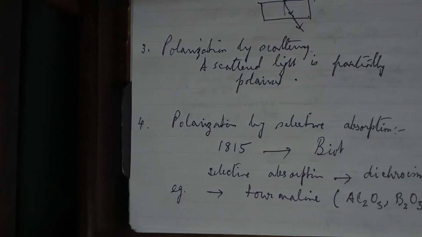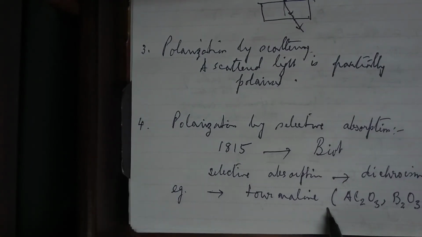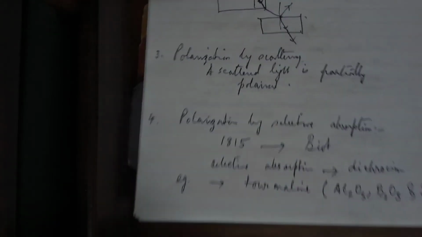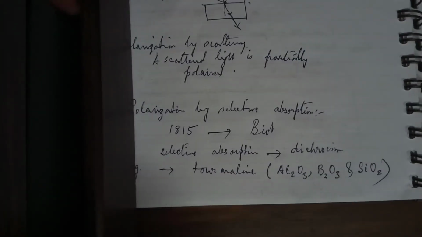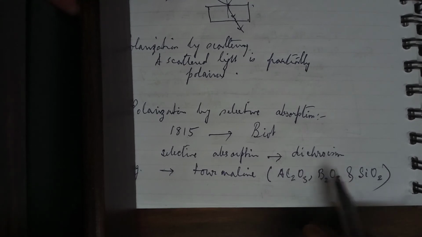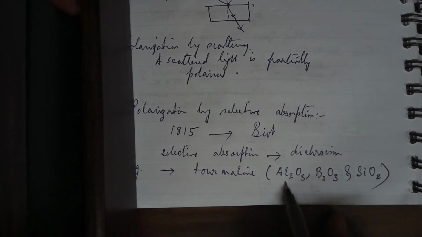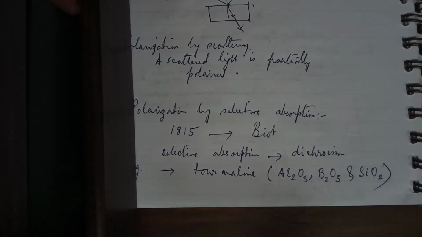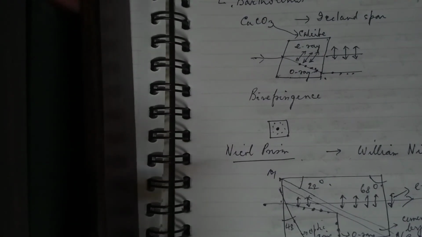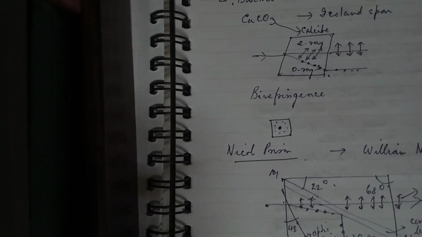Now selective absorption is something like what we see in tourmaline. This selective absorption is actually called dichroism, if you remember. In tourmaline what we have is selective absorption of light. Okay, so same thing happens in a crystal called herapathite, which is actually discovered by Herapath.